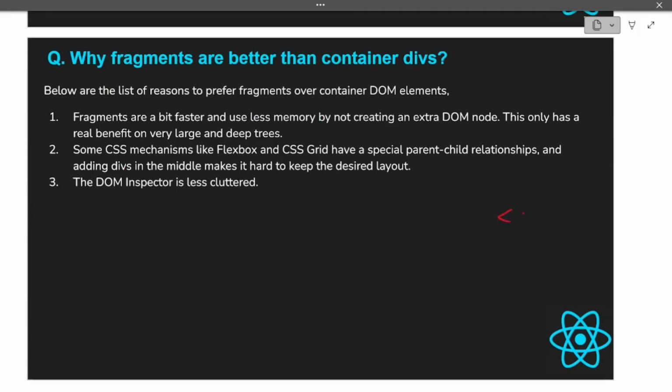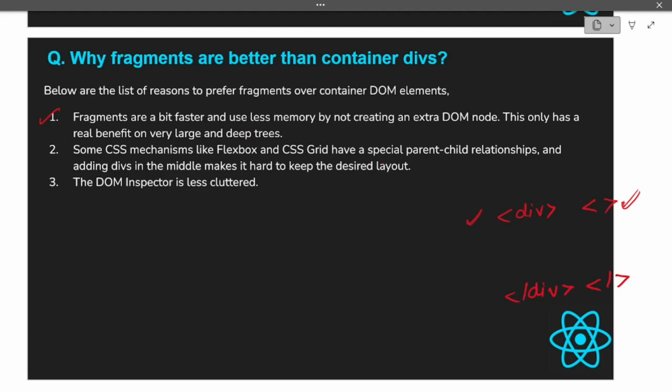So you can create a parent div in this way, or you can use a React fragment in this way. Ideally it is considered that fragments are better than parent divs, and there are some reasons for it. So let us understand why it is said that fragments are better than container divs. There are three major reasons that we have taken. First is, fragments are a bit faster and use less memory by not creating an extra DOM node. This only has a real benefit on very large and deep trees.